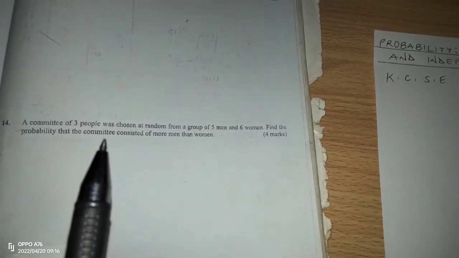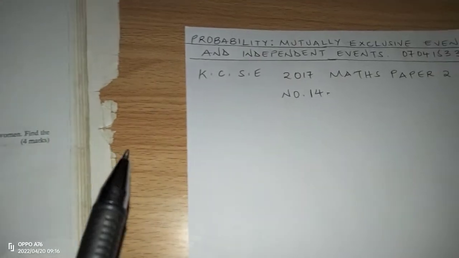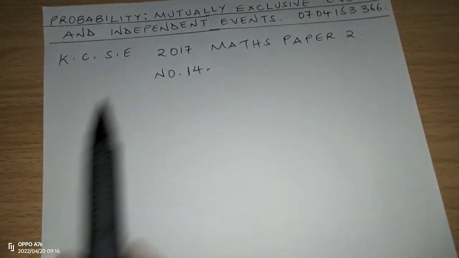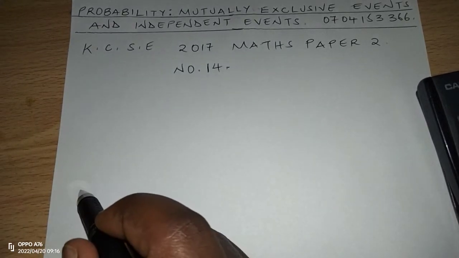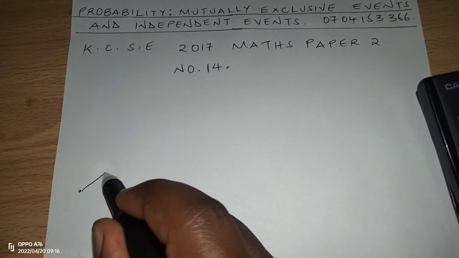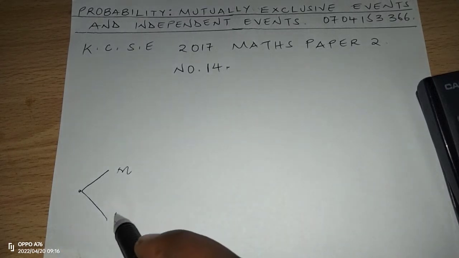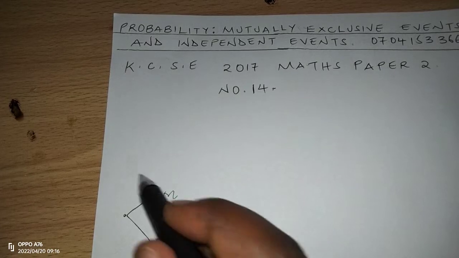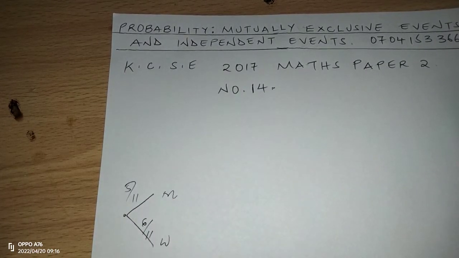Therefore, we can use a probability space or a tree diagram to represent this information. We are picking 3 people to make a committee from 5 men and 6 women. So what we're going to consider here is the possible outcomes. Remember, in the first selection, we can pick a man or a woman, and the probability of picking a man is 5 out of 11, then a woman is 6 out of 11.